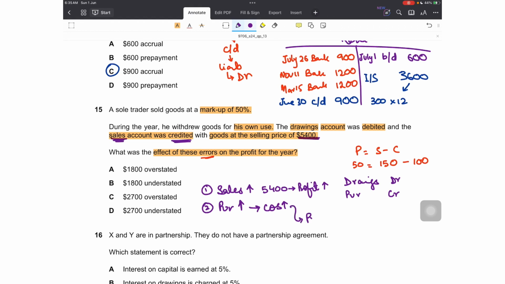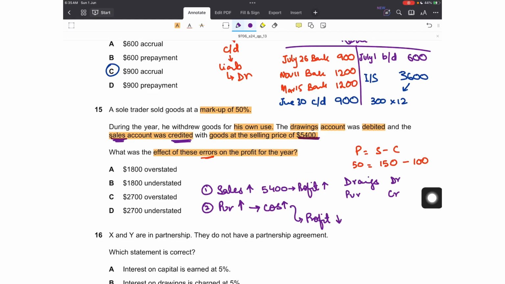If my cost of sales are overstated, this means that my profit would be understated. But with what value? 5400? No. We know that purchases are recorded at cost, so inventory drawings are credited at their cost in the purchases account and also in the drawings account. What is the cost? Can we find that out? Yes, we can, using the markup.